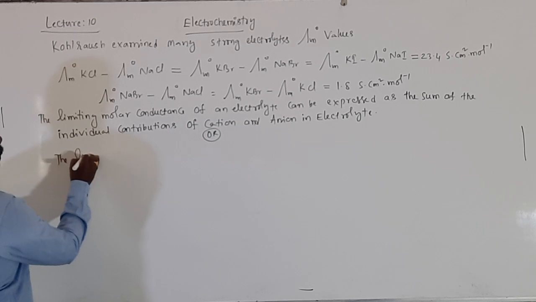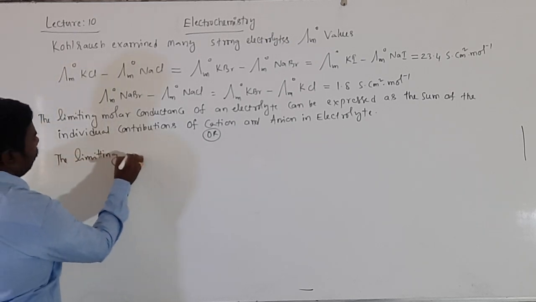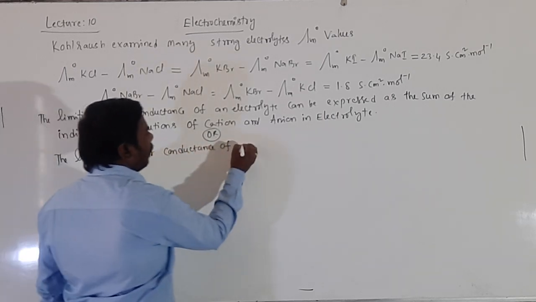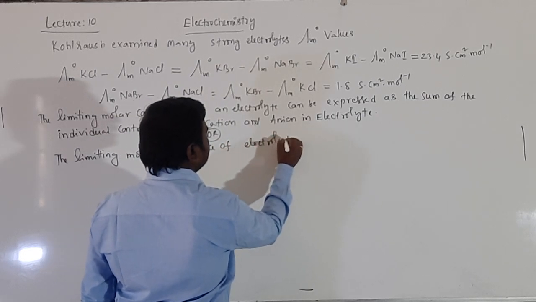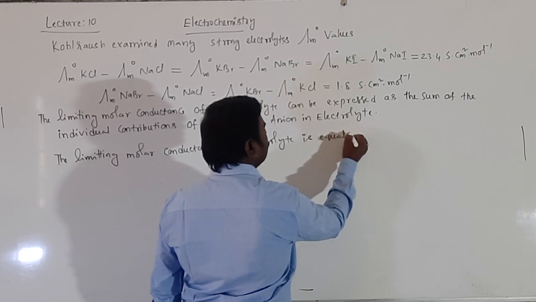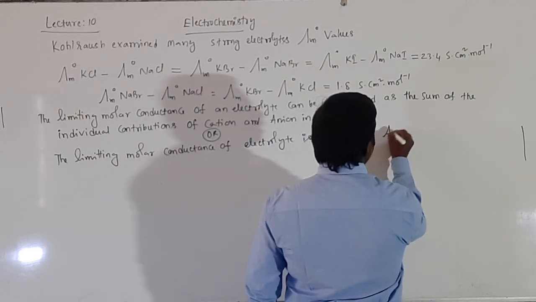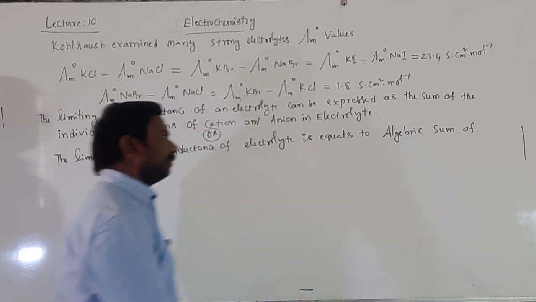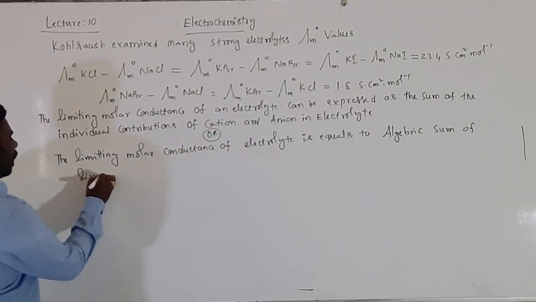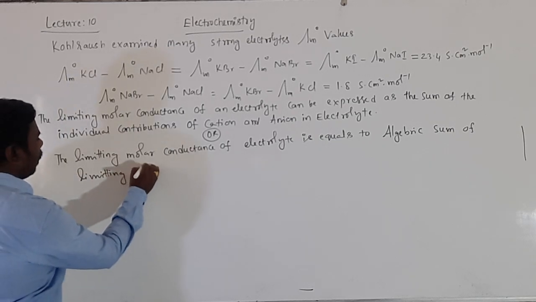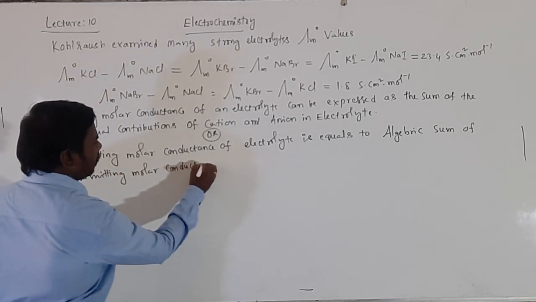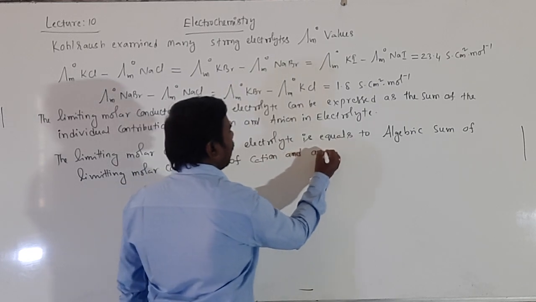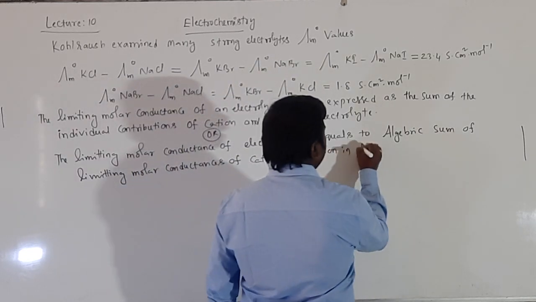The limiting molar conductance of an electrolyte is equal to the algebraic sum of limiting molar conductances of cation and anion in electrolyte solution.